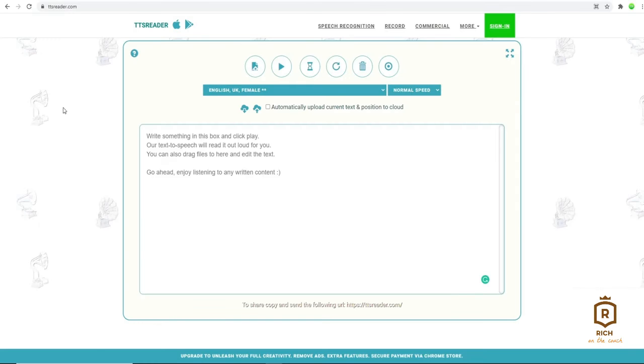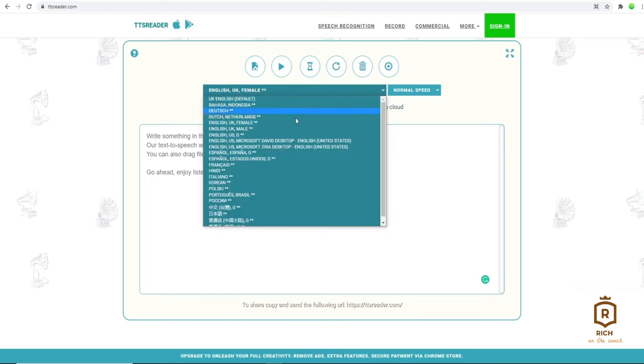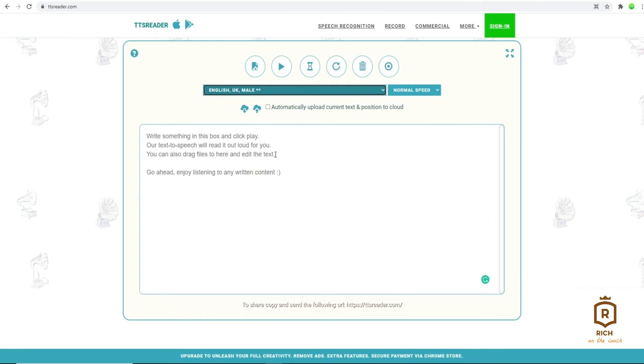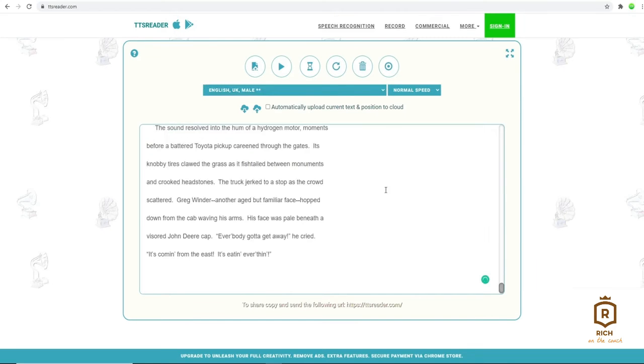And essentially what you want to do with TTS Reader is you copy and paste your script right into a text box, and after you want to choose from any of the available reader voices options. You have an option of United Kingdom English or US English or Canadian, and you can choose between a male or female reader. So to give you guys a demonstration, I'll just pick a voice right here. I'll go back to my script and copy it, and I'll head back over to TTS Reader and paste it here.